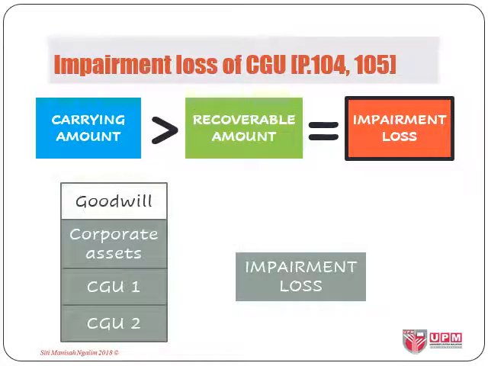First, it must be used to eliminate the carrying amount of goodwill. If there is still impairment loss remaining, then we allocate the remaining loss to other assets in the CGU or group of CGUs under review on a pro rata basis.